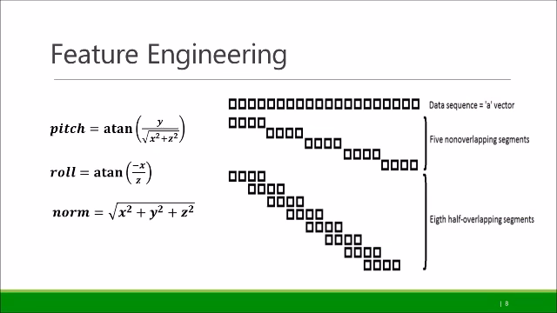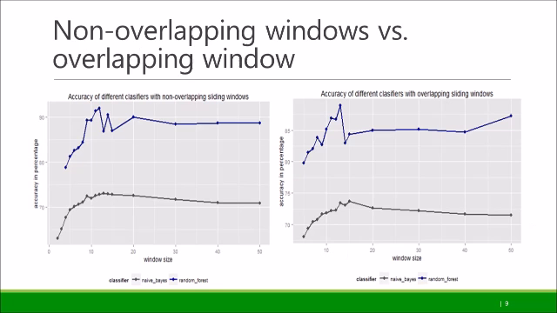Feature engineering consists of 3 main parts: feature generation, segmentation, and feature extraction. In the upcoming slides, we talk about feature generation using 3 formulas and then segmentation using 2 different window types: overlapping and non-overlapping. We derive new features such as pitch, roll, and normal value for each of the accelerometers from the existing dataset. To help us capture the temporal variation between the data points, we consider sliding windows of various sizes to aggregate the data points within the time window.